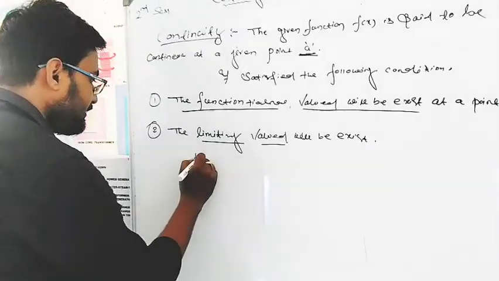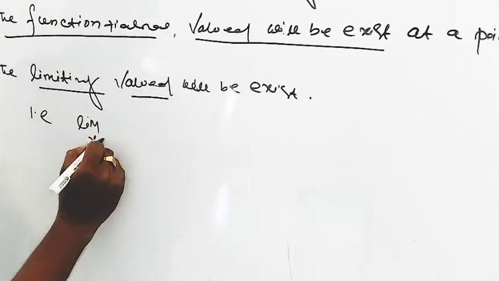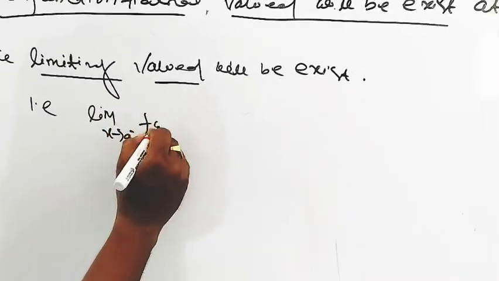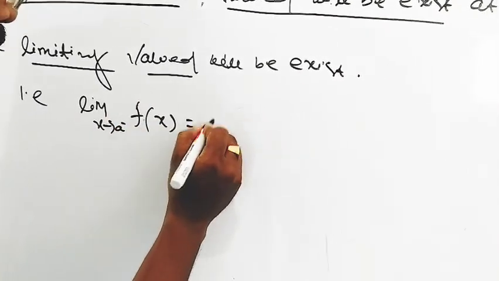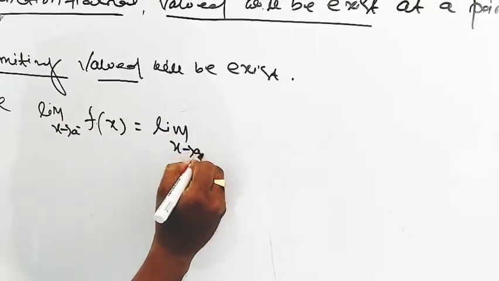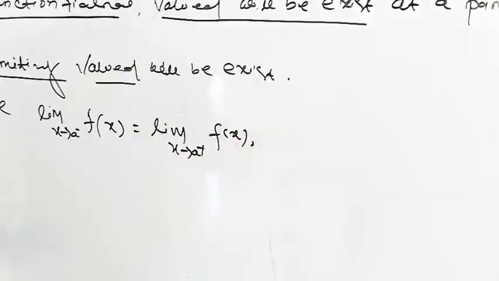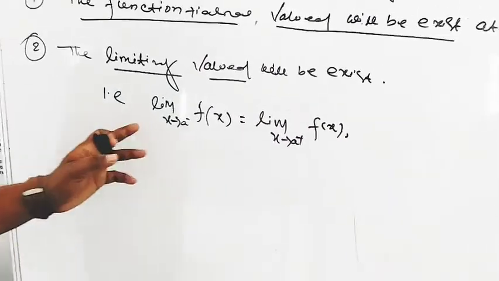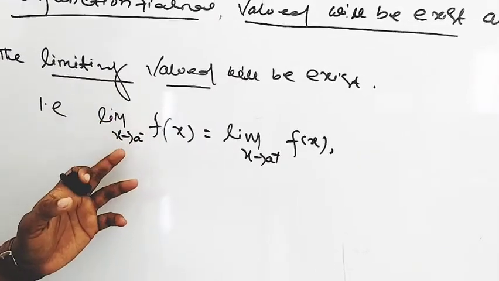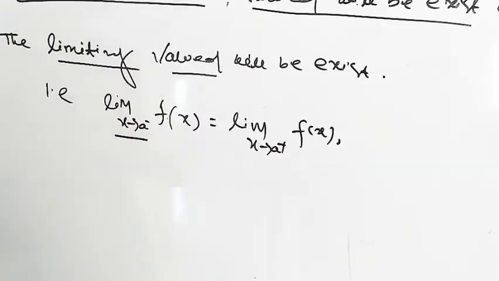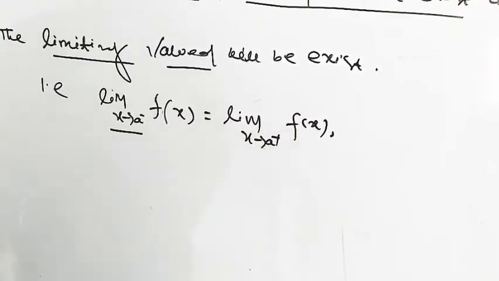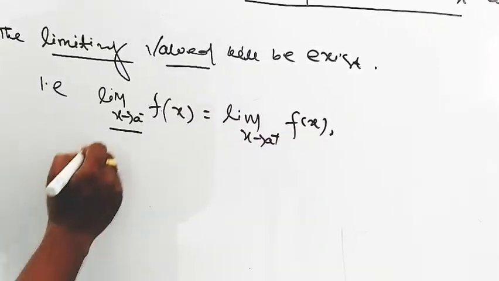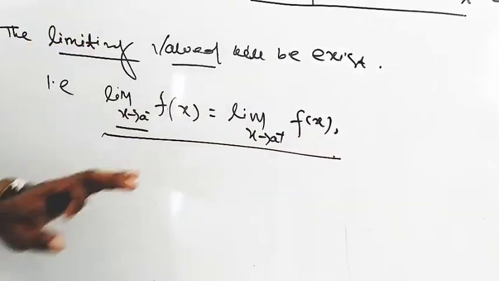That is, limit x tends to a minus of f of x is equal to limit x tends to a plus of f of x. If this holds, then the limiting value exists.